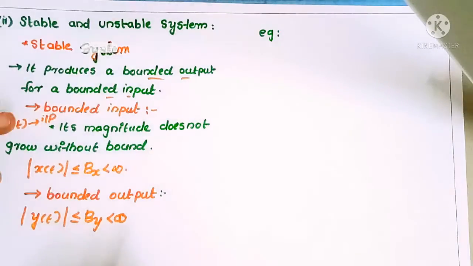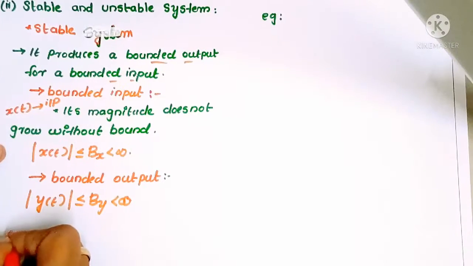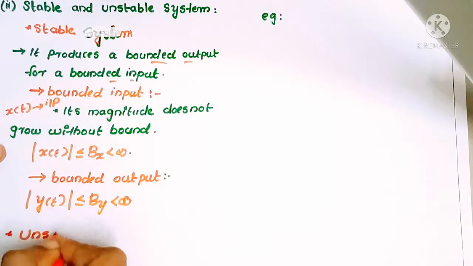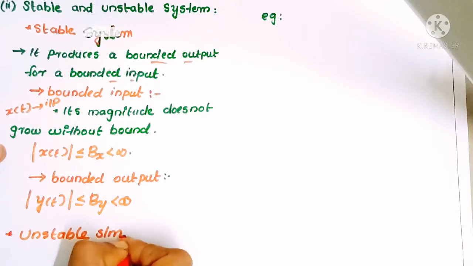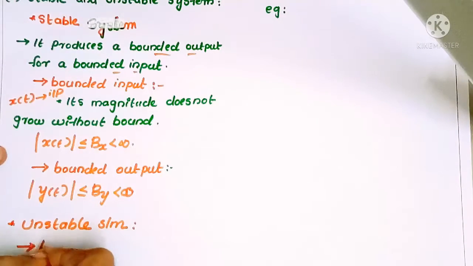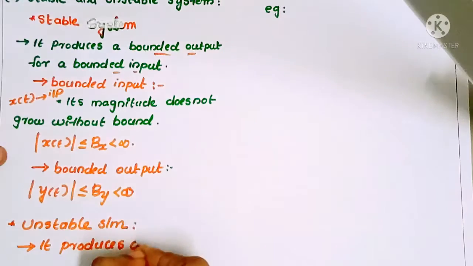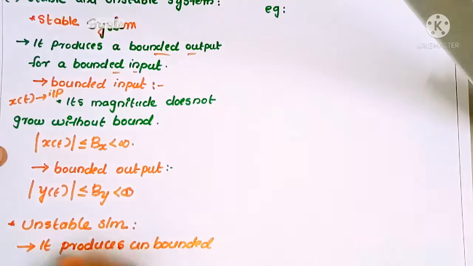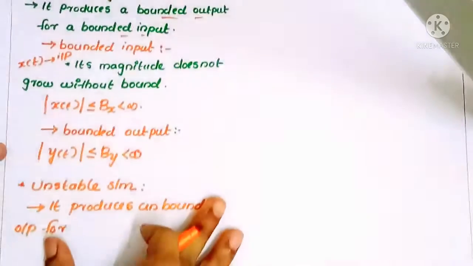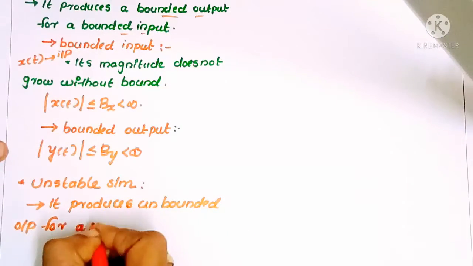If you consider an unstable system, it produces unbounded output for a bounded input.